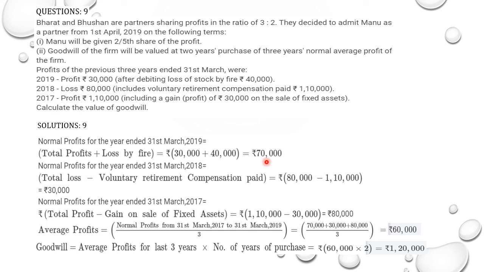This voluntary retirement did not happen instantly, so it is not known, meaning it is not the normal course of business. So what they will do? From this loss, 1,10,000 will be deducted. So 80,000 is the loss, and when 1,10,000 is deducted from this loss, you will get a profit of 30,000. In short, from the profit and loss account, they removed this voluntary retirement compensation from the debit side and then totaled again. They got a net profit of 30,000. Okay, so this is the thing.